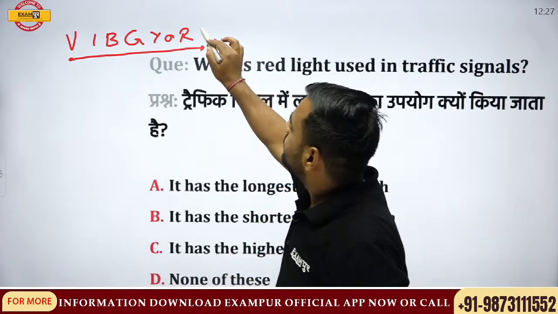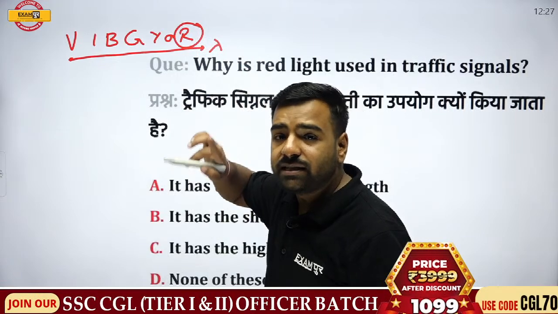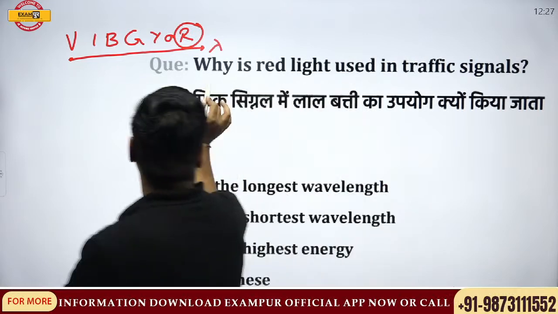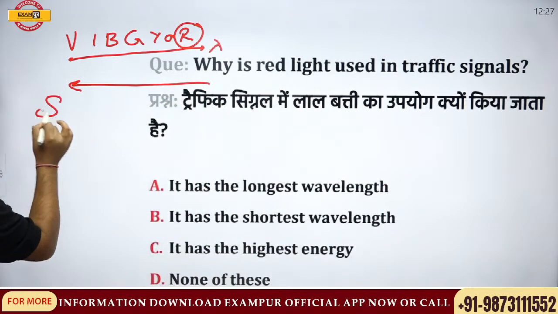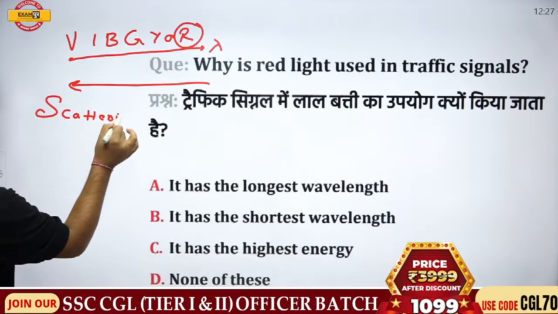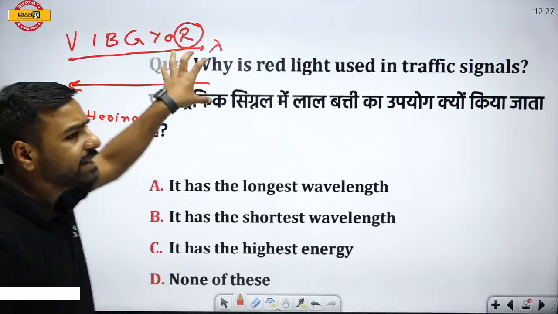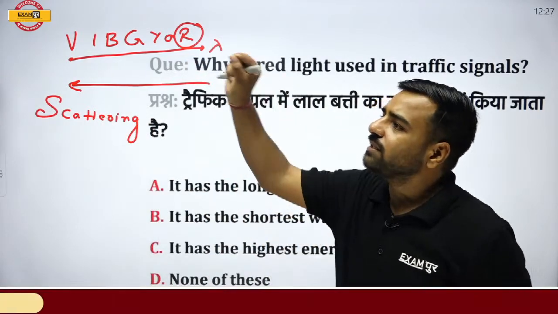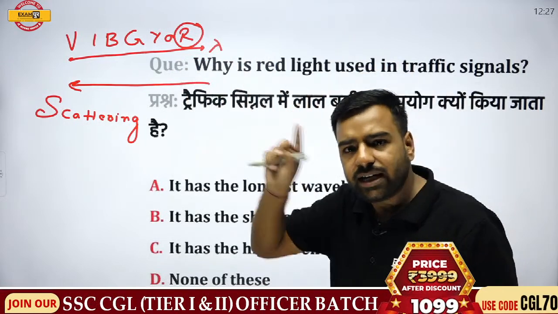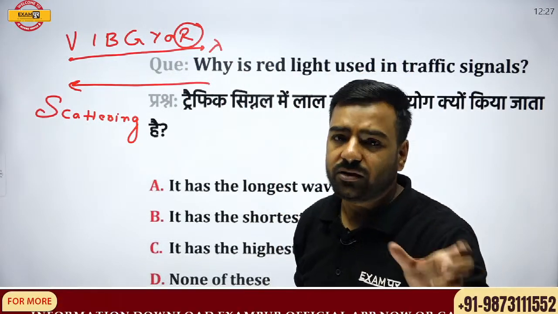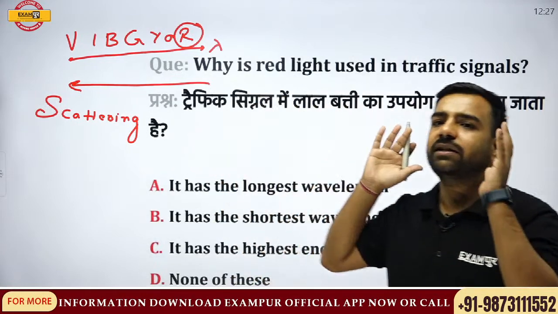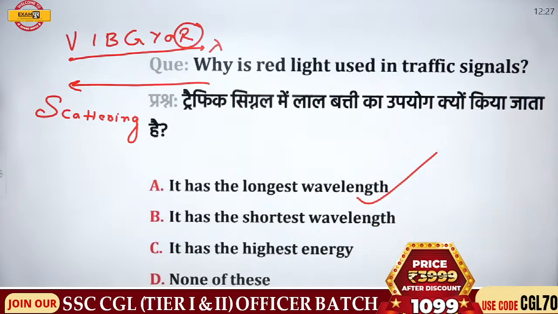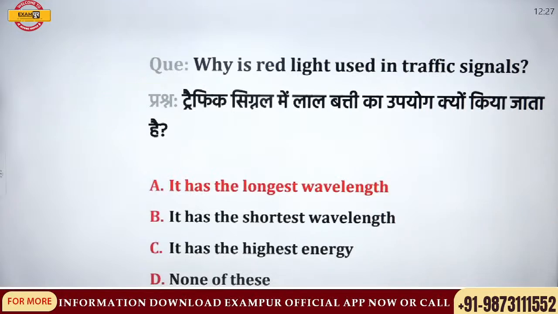Now, since red has the maximum wavelength, this means red has the least scattering. That is, please remember, if I talk about the scattering, it is going to be in this manner. So scattering will be least for red. Now since scattering is least for red, this means red light will scatter the least, and this is the reason we can see red light from a very far distance. That's why we are using this in the traffic lights or traffic signals, so that from far behind we can understand, okay, there's some sort of danger. Okay, so yes, the first option, that is A, is the correct answer. Okay, great. Let's move forward now.